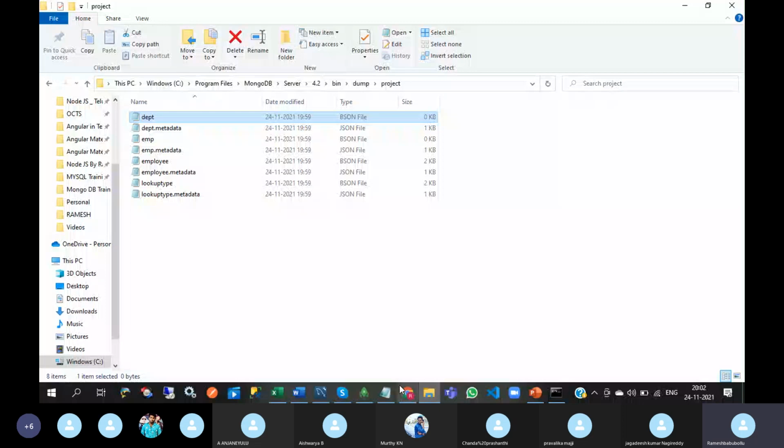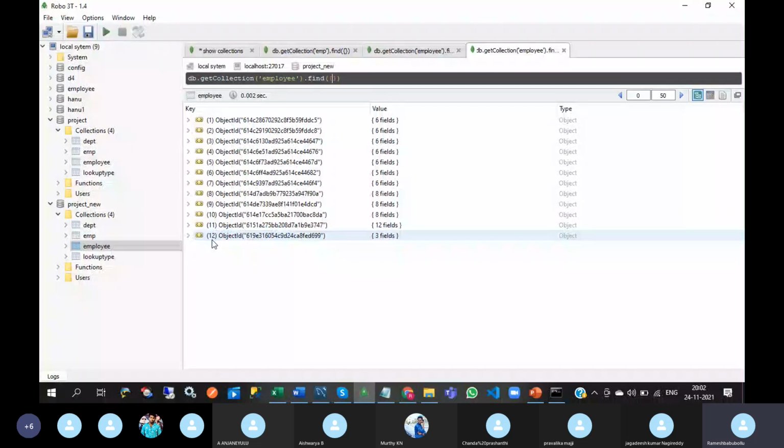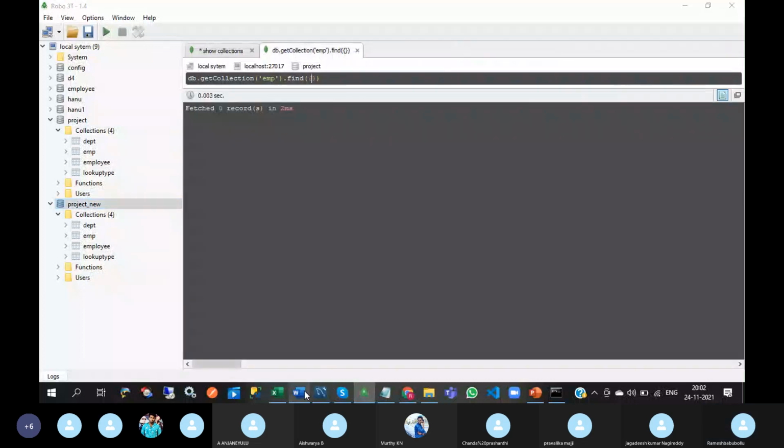Okay. So all collections are moved from project to project underscore new. That means we have done backup for project database and we have restored that project database and renamed it as project underscore new. Okay. So this is about backup and restore.